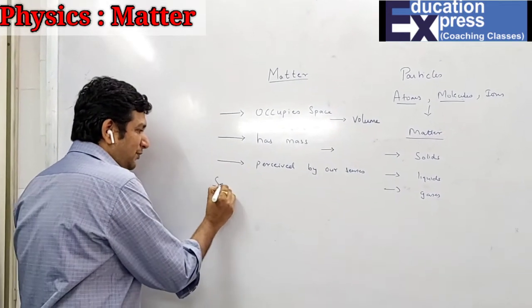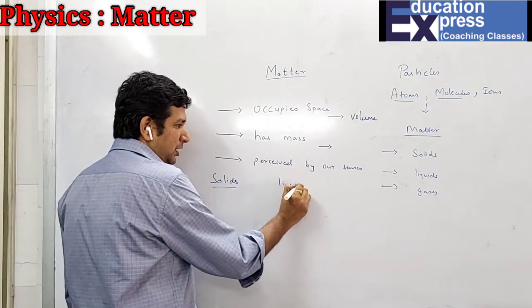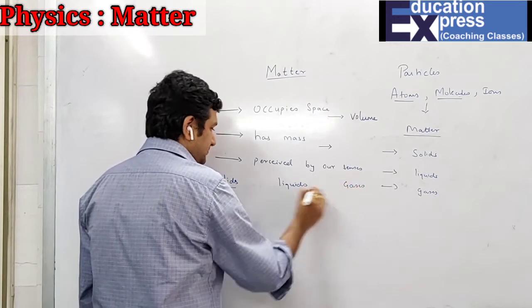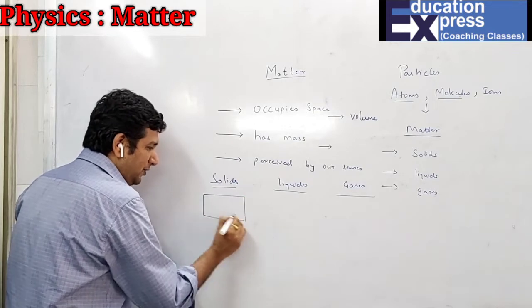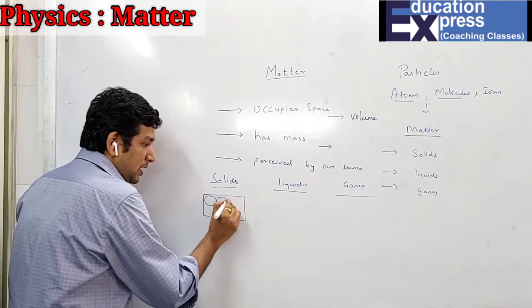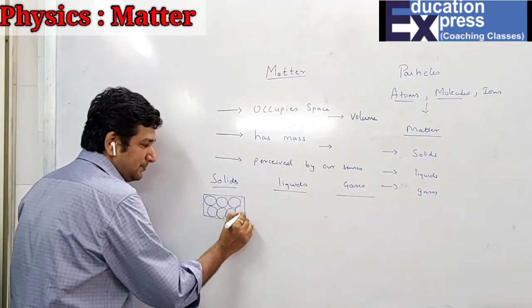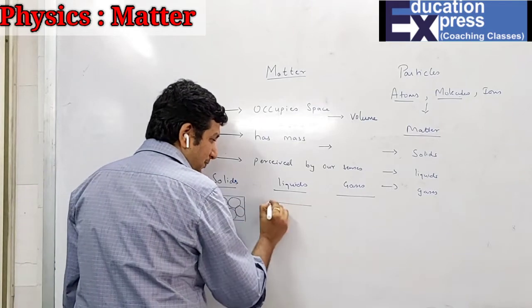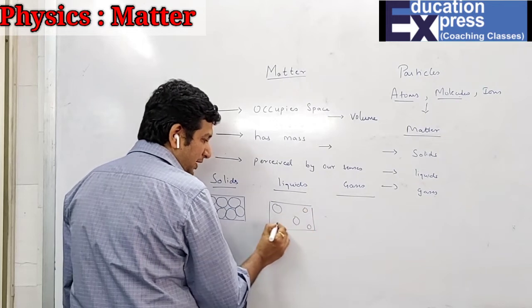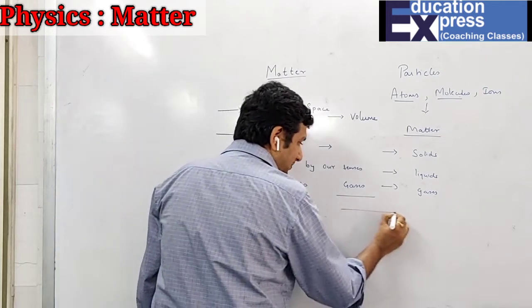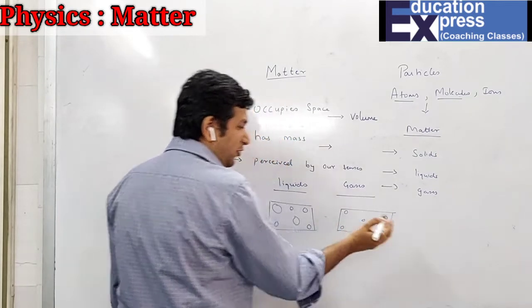For example, if I'm talking about solids, liquids or gases, all of them have a different way of arranging the particles. In solids, the particles are closely packed as compared to liquids and gases. Liquids are a little away from each other, but gases are completely isolated, hence very far from each other.